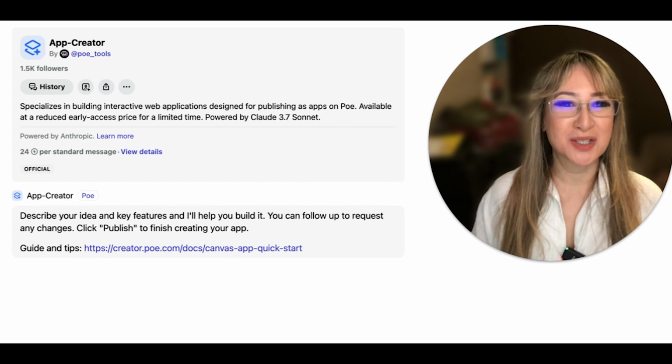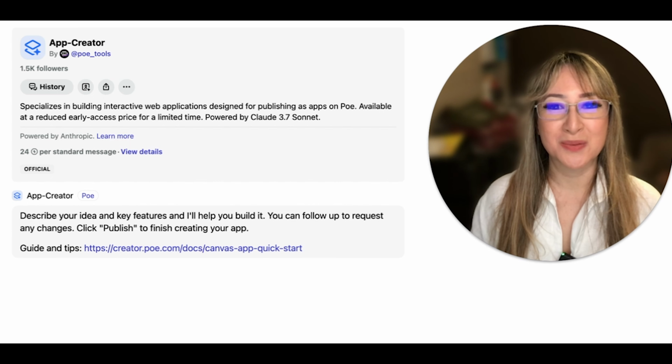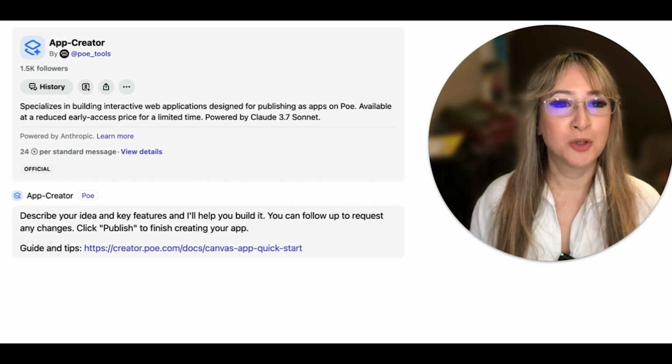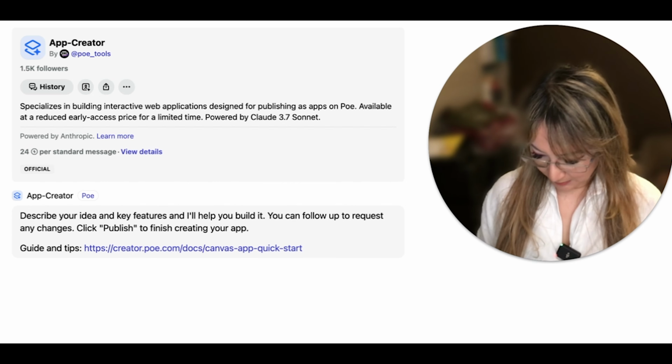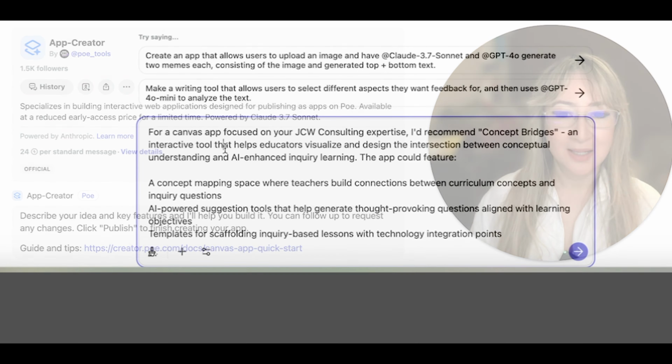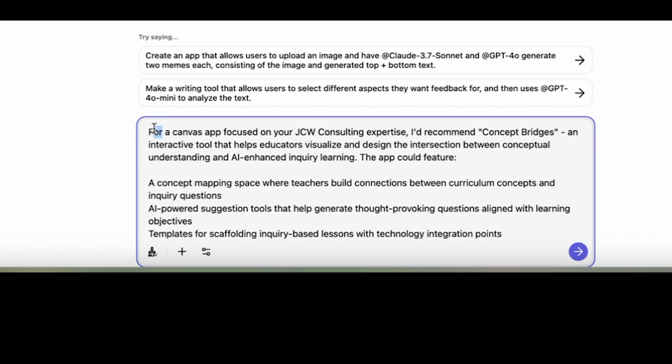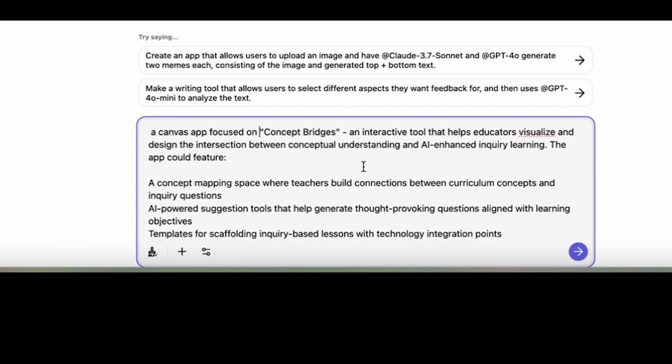So I think this was just released last week at the time of this recording. And it says, describe your idea and key features, and I'll help you build it. You can follow up to request any changes. Click publish to finish creating your app. Okay, so I'm just going to copy and paste those ideas. So here, a Canvas app focused on, let's just say, focused on concept bridges. Let me just edit this prompt here. An interactive tool that helps educators visualize and design, and then I've got those three things.